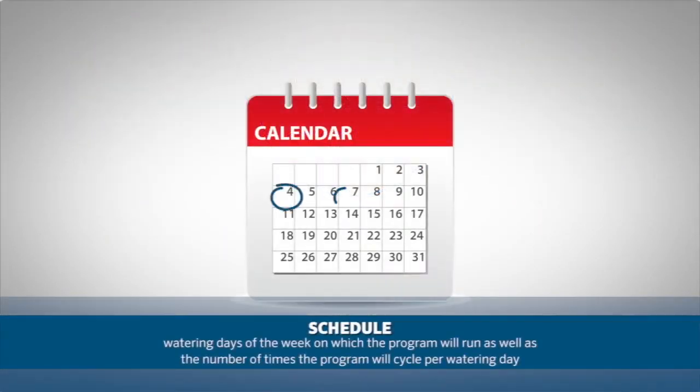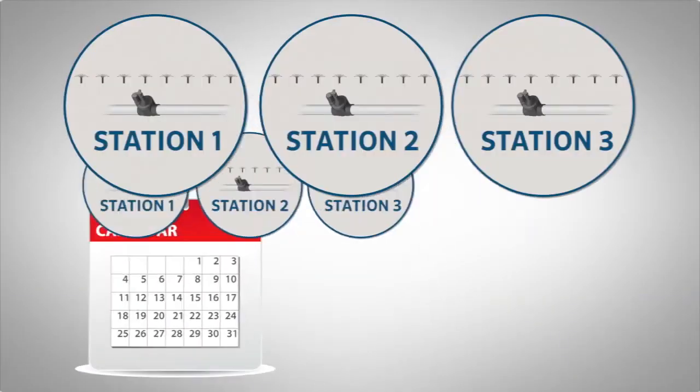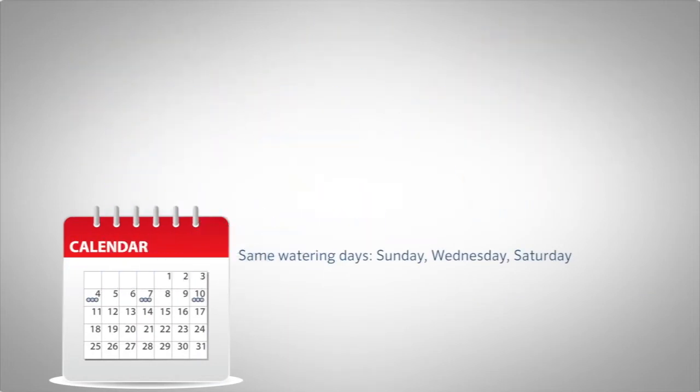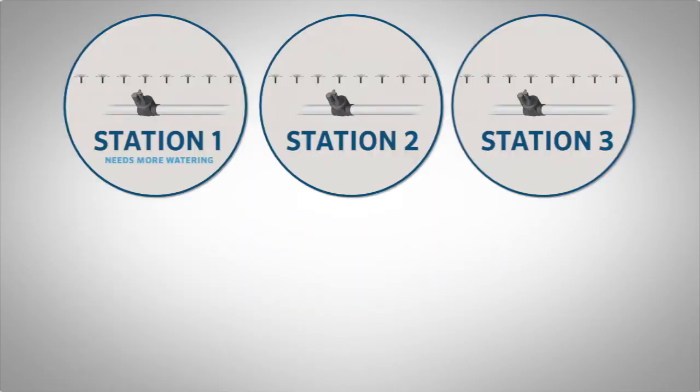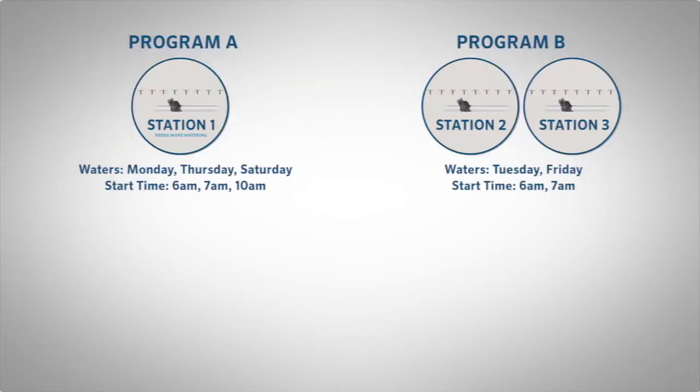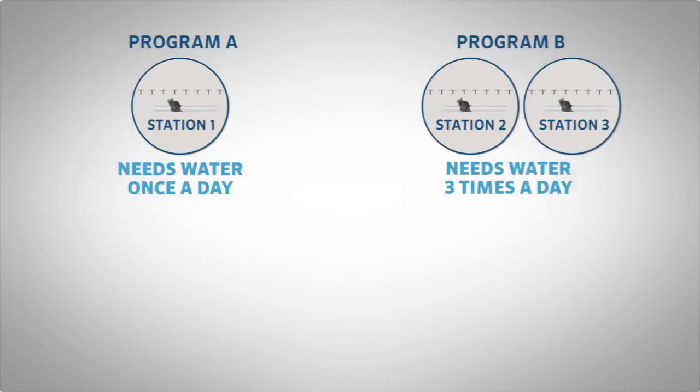By schedule, we mean watering days of the week on which the program will run, as well as the number of times the program will cycle per watering day. If all of your stations will be watering on the same days and the same number of times a day, then you can program all your stations in the same program. However, if some of your zones need to be watered more or less frequently than others, you will need to separate them into multiple programs so they can have different day schedules.